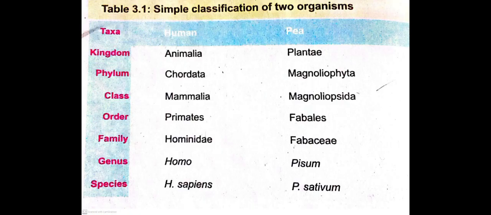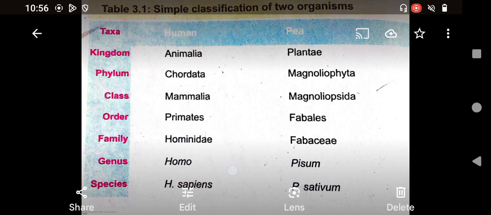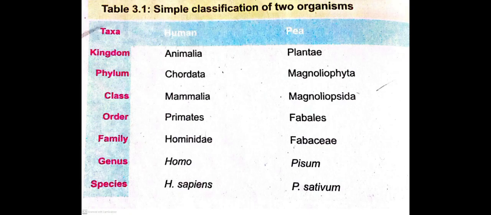The genus is Homo, then family Hominidae, order Primates, class Mammalia, phylum Chordata, kingdom Animalia, the largest taxon in the taxonomic hierarchy. Again I repeat, the smallest one is H. sapiens, or Homo sapiens, then Homo, Hominidae, Primates, Mammalia, Chordata, and the last one is Animalia.